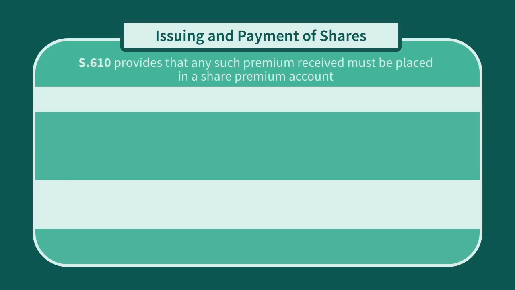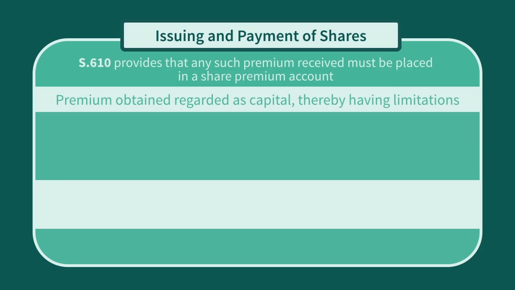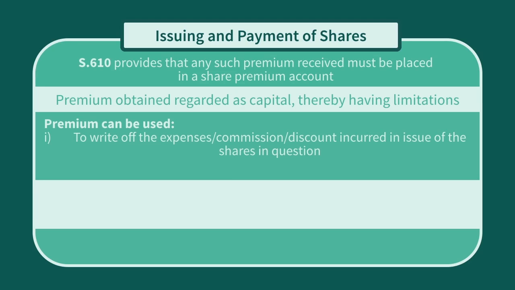Section 610 of the Companies Act 2006 provides that any such premium received must be placed in a share premium account. The premium obtained is regarded as equivalent to the capital, and, as such, there are limitations on how the fund can be used. Section 610 provides that the share premium account can be used for the following limited purposes: to write off the expenses, commission or discount incurred in any issue of the shares in question, to pay up bonus shares to be allotted as fully paid to members.